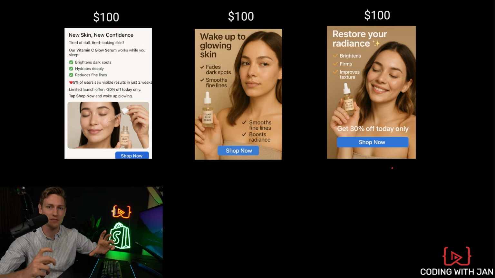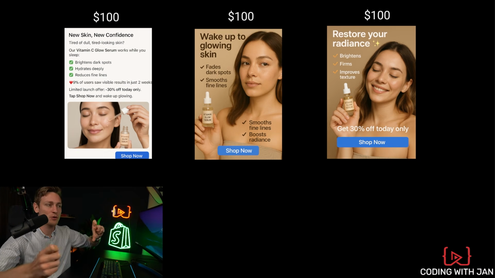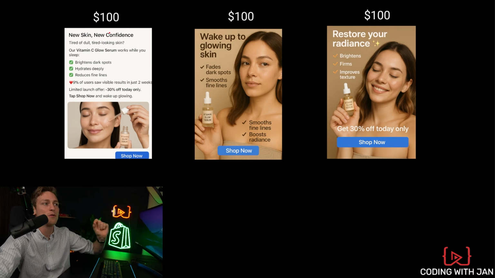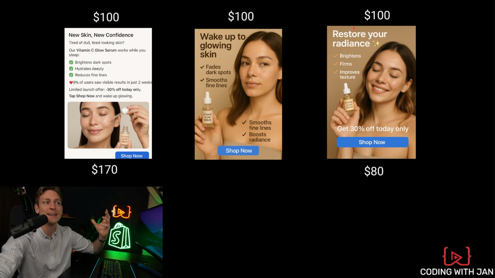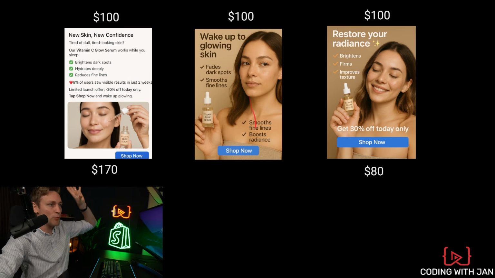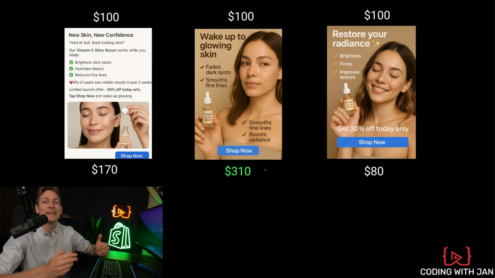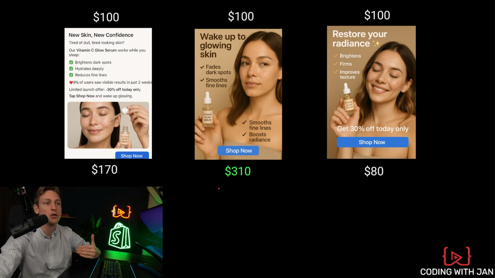When brands are running advertisements, they usually run several creatives in parallel. Yeah, this is important because these days you have to test a ton of creatives to find the best one. And let's say you spend $100 on each creative, then you might get like 170 back on the first one. Maybe the last one just made 80 back, so you lose some money on this one here. Maybe the headline didn't resonate as well. But let's say the one in the middle was by far the most profitable one, made you 310 back. Then obviously it would be wise to allocate all your budget on this one right here. And this problem has already been solved.